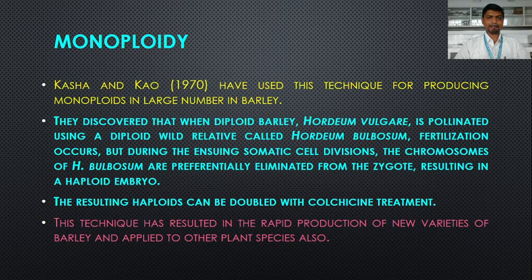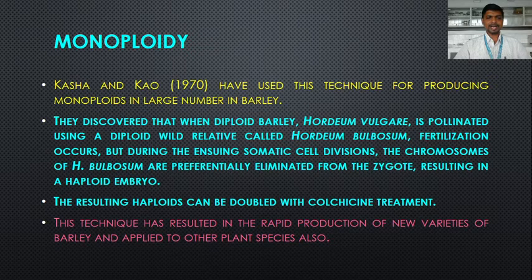These resulting haploids can be doubled with colchicine treatment. I know colchicine is an alkaloid, a drug responsible for diploidization or doubling the chromosome number. As a result of loss of a complete set of chromosomes from the zygote, it results in a haploid embryo.